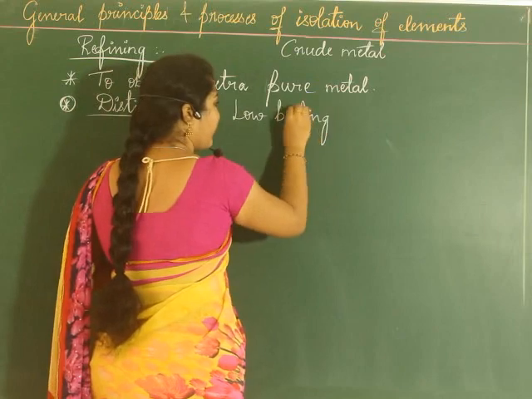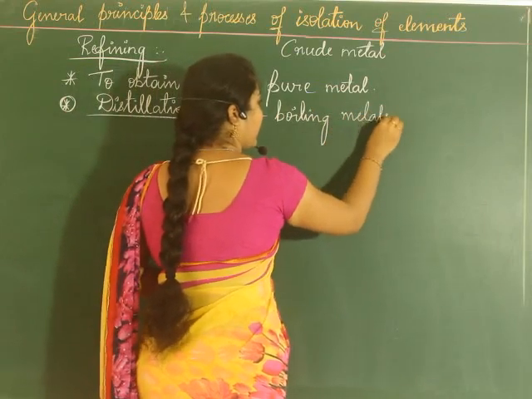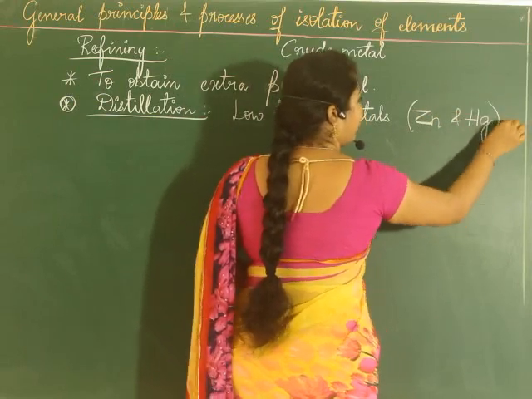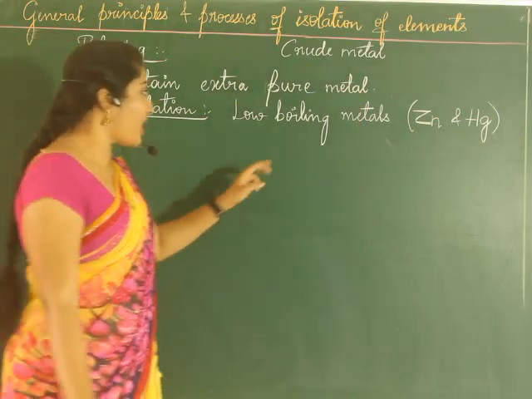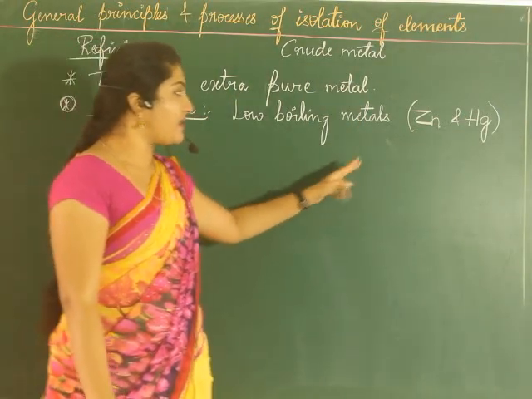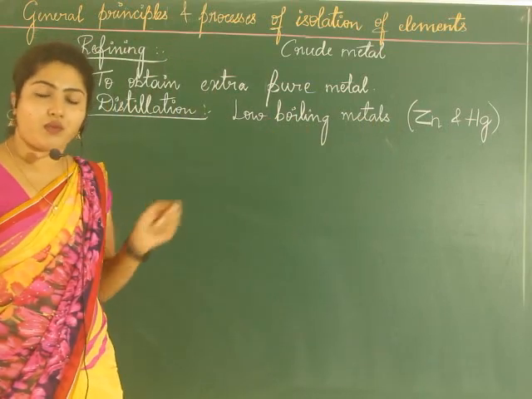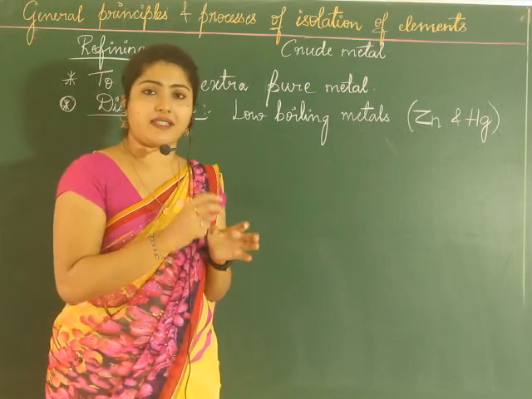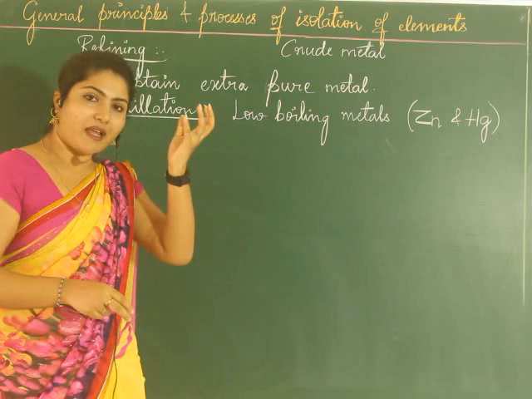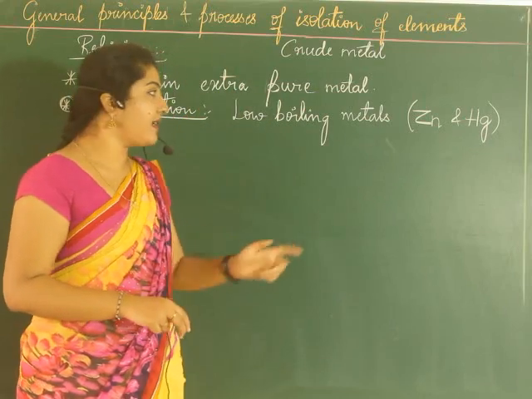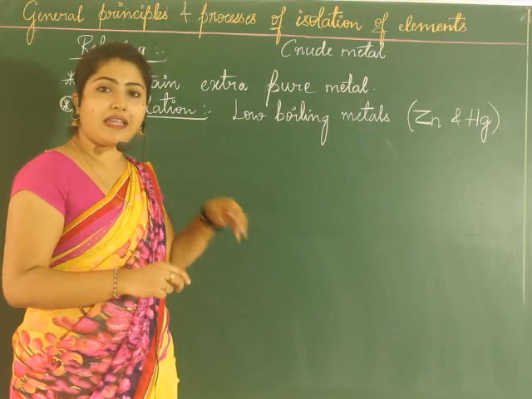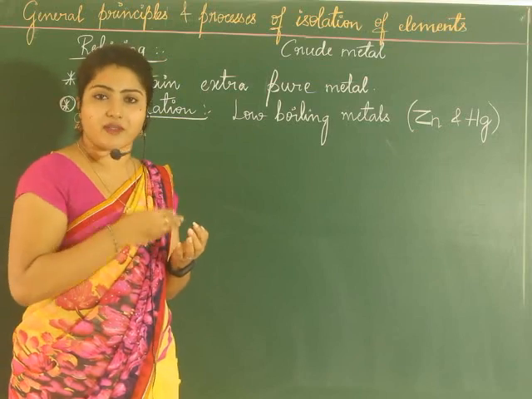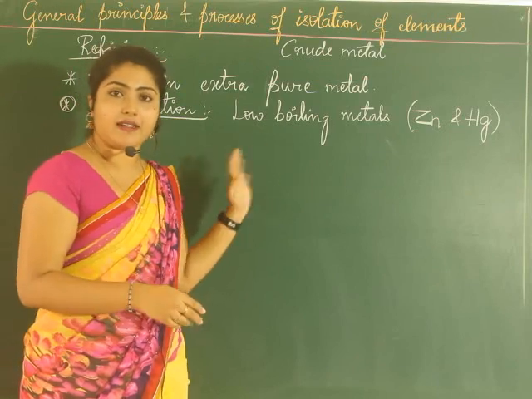Low boiling metals like zinc and mercury are subjected to distillation. Now what is distillation? Vaporizing and then condensing it, isn't it? So here the metal is vaporized, and then it is condensed. The rest of the impurities which are present are left behind.